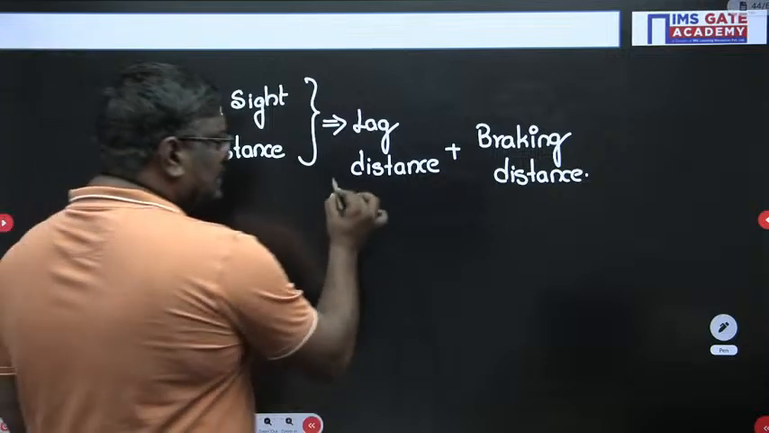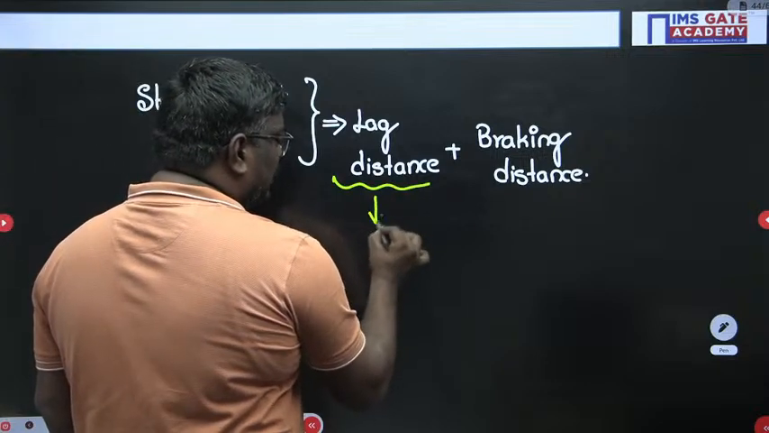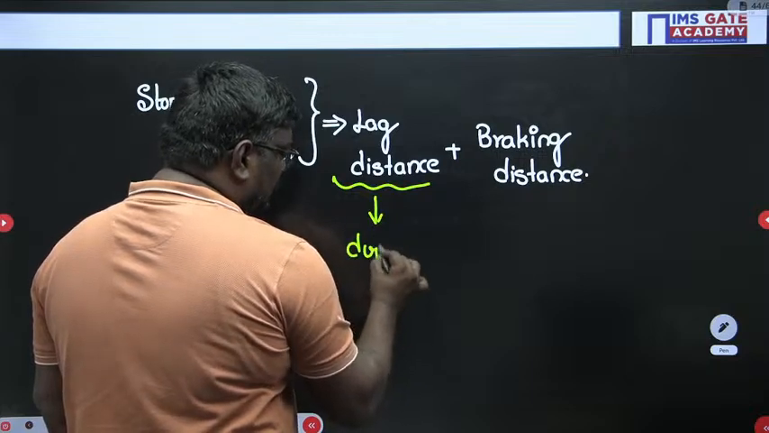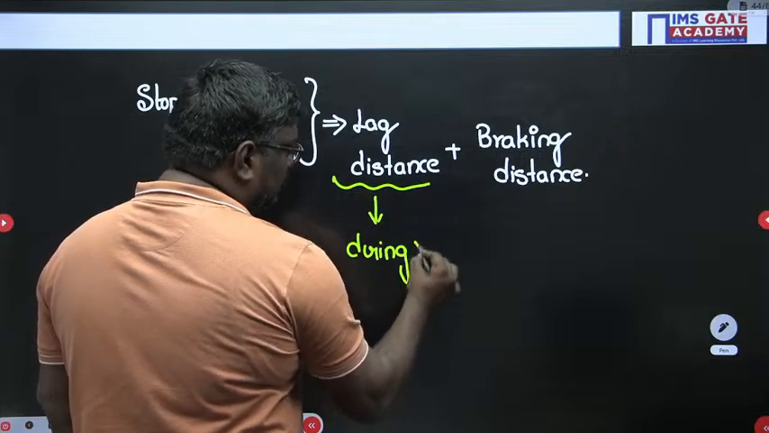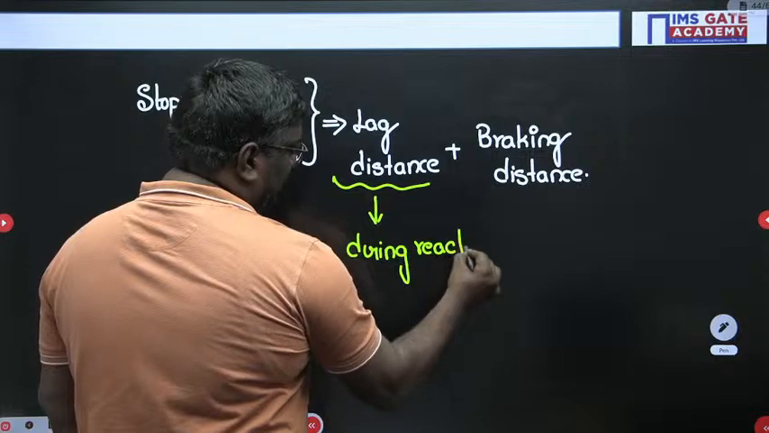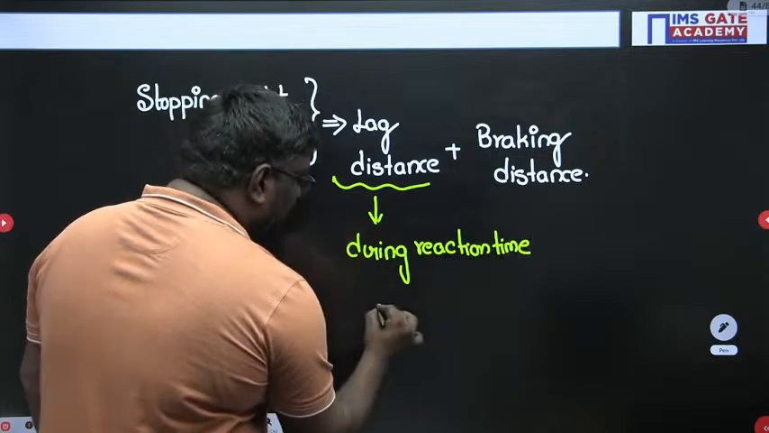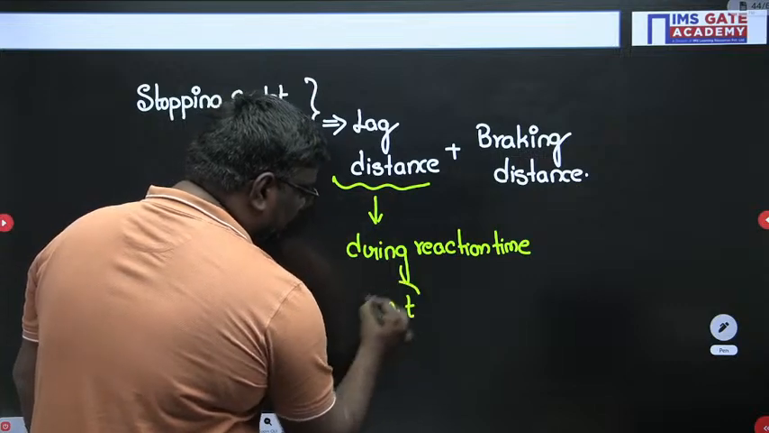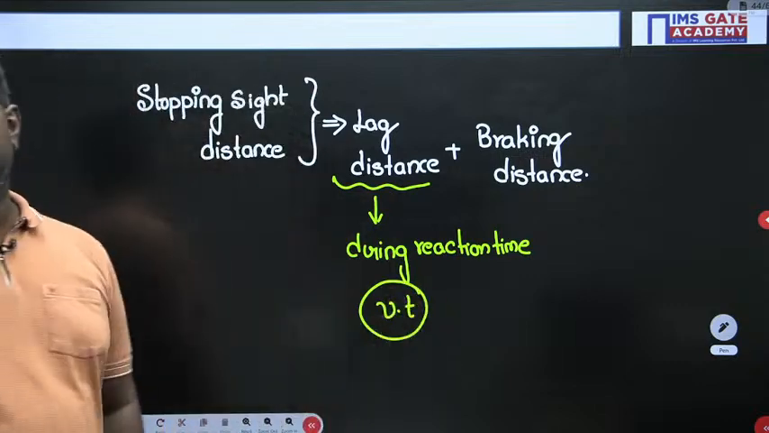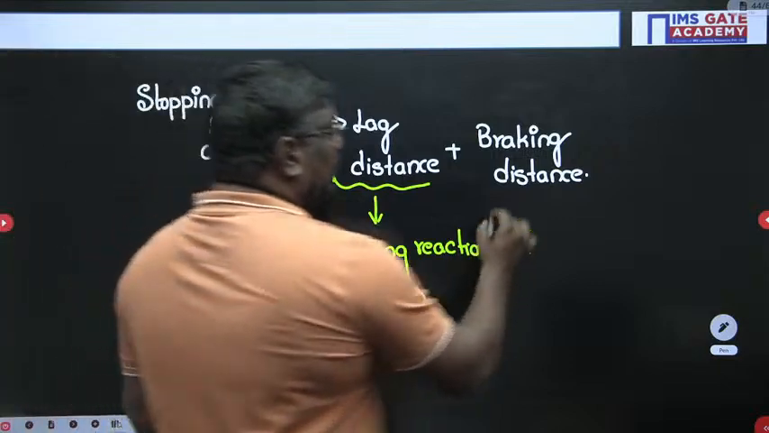The lag distance is nothing but the distance traveled during reaction time. So, if I take velocity and t, this will be your lag distance. Okay. Now, what is braking distance?